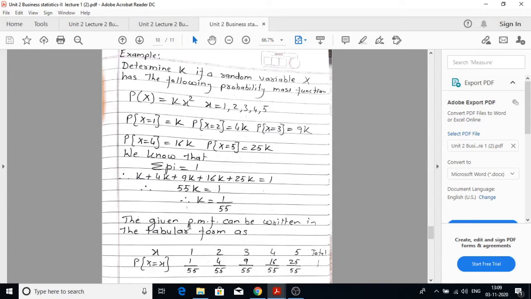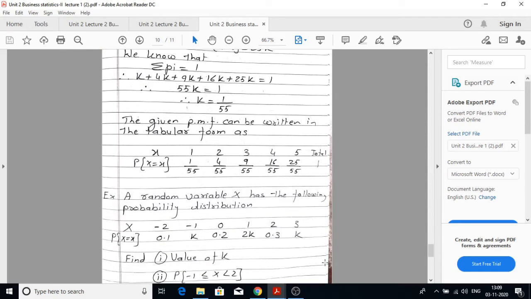The given probability mass function can be written in the tabular form as x values are 1, 2, 3, 4, 5 and probabilities are 1 by 55, 4 by 55, 9 by 55, 16 by 55, 25 by 55. So if we take the total is 1.